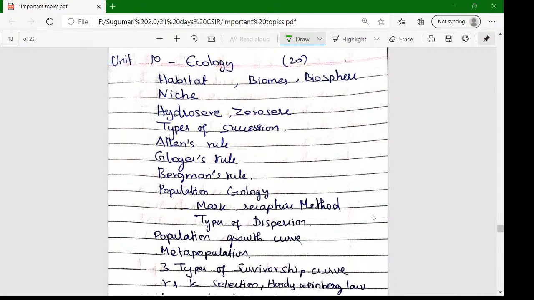Next is ecology. This is a somewhat vast question for biotechnology people, but for zoology students it's the easiest one. Habitats and niche, hydrosere, xerosere types, succession. So the types of succession and the rules are very important. Rules-based questions are there.